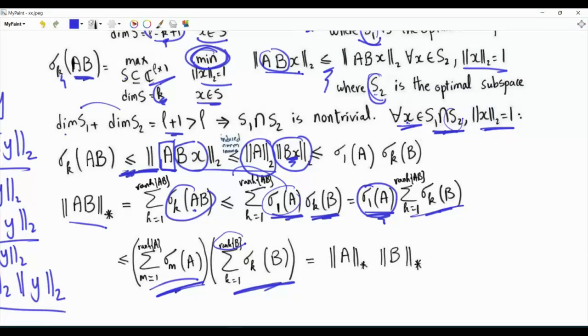This is the nuclear norm of matrix A, and this is the nuclear norm of matrix B. The nuclear norm is submultiplicative. The nuclear norm of the product AB is less than or equal to the nuclear norm of A times the nuclear norm of B.